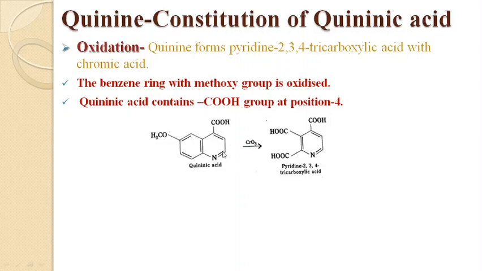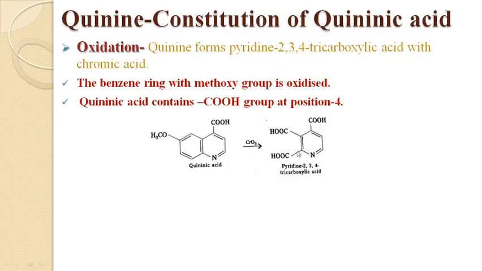As we have already confirmed the 6-methoxy group at position 6 and a quinoline skeleton, the inference drawn from this reaction is that on oxidation with chromic acid, two carboxylic groups are formed in the pyridine 2,3,4 carboxylic acid.